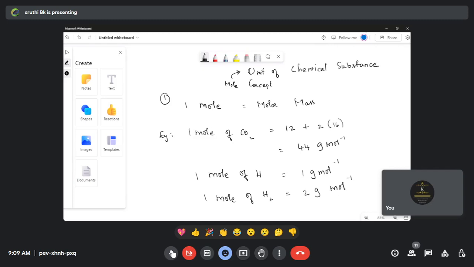Is everyone clear how to find it out? We'll go with one more problem. 1 mole of NH3. Will you tell me what is 1 mole of NH3? Nitrogen has atomic mass of 14. 14 plus 3 is 17 gram mole inverse. Yes, fine.